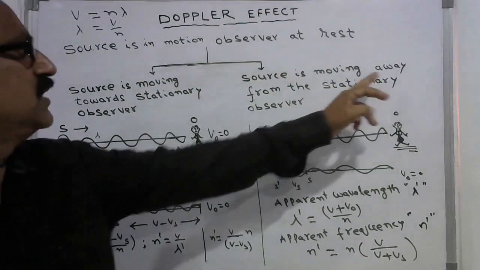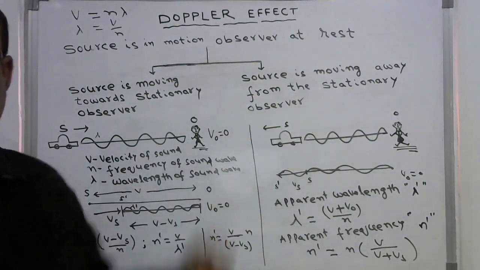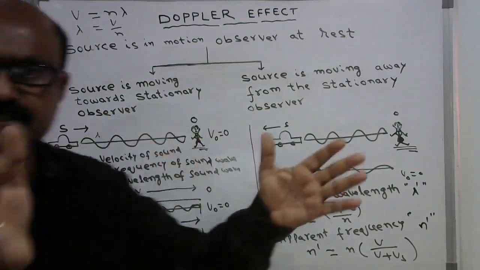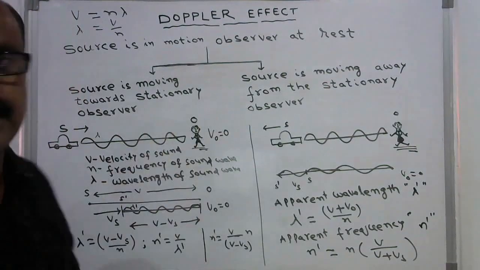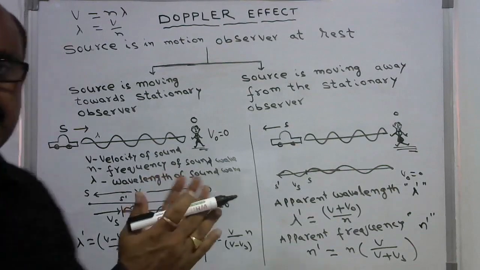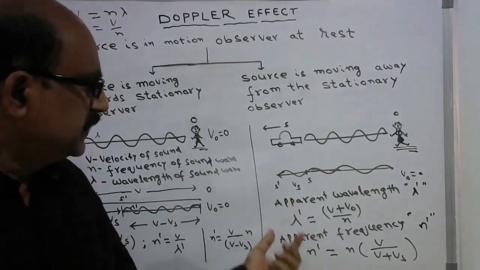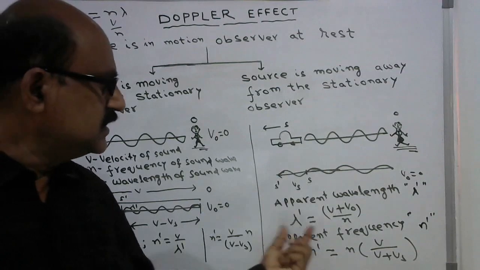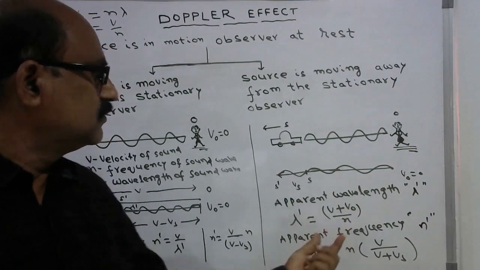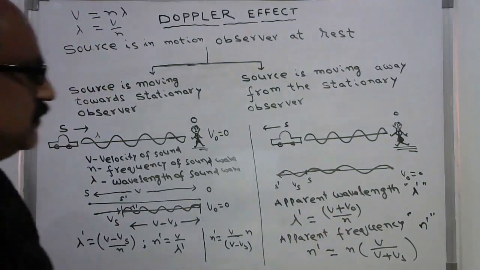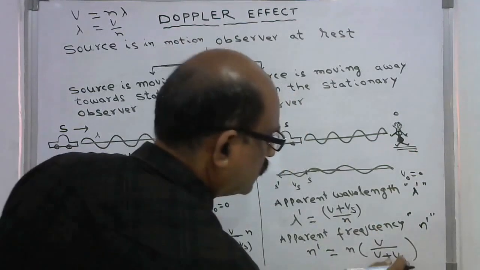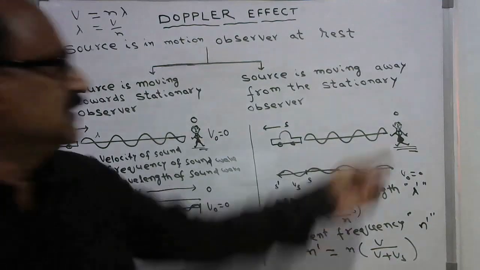The source is moving away from the stationary observer. So the source is moving away, the gap is increasing. Here the gap is decreasing. Here the wavelength is enlarged, and there the wavelength is compressed. That is why the apparent wavelength in this case is (V plus V naught) by n. What is this V naught? Not V naught, it is Vs. (V plus Vs) by n, because V naught is 0.